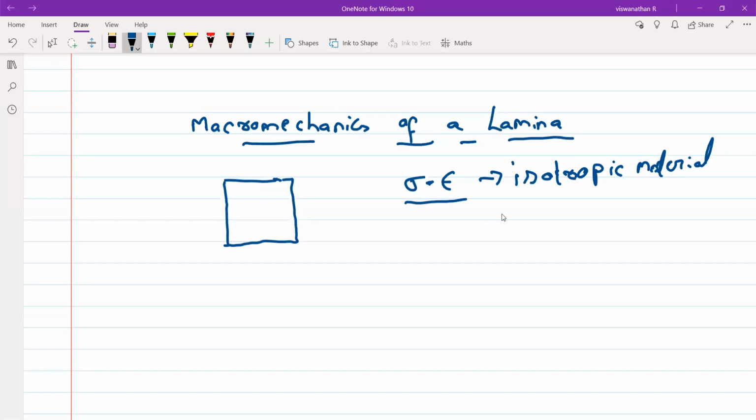Stress is directly proportional to strain, within the elastic limit. So what law is that? Hooke's law.